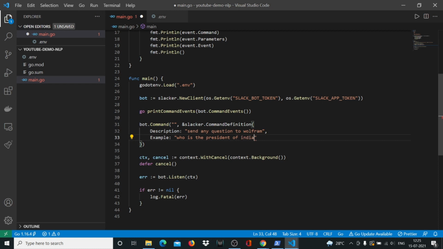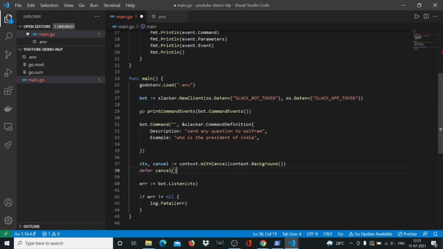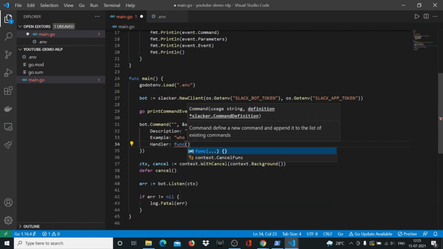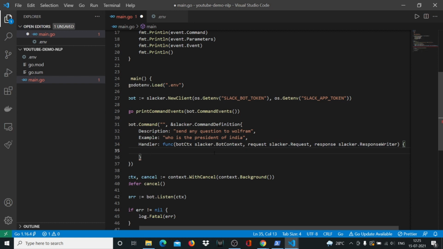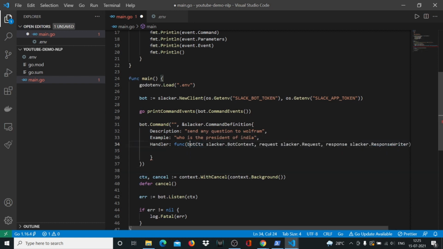So this is an example, right? Example question. Both of these are static variables. These are just the description and the example of how this bot will be used, right? These are not dynamic. So we'll say handler. Handler is our function that helps us to work with the bot, with the different commands. And when I pressed enter, it filled in all these things for me automatically. So in case you're not using a Golang plugin and it's not filled in these for you, just make sure you get this right. Otherwise, this code will also be on GitHub, and you can easily pick it up from there.